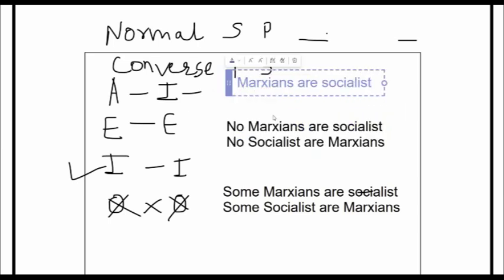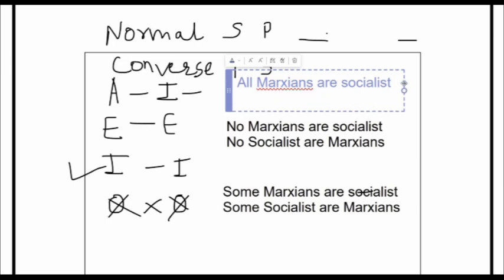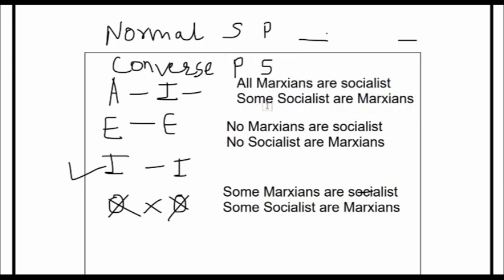I'm going into a lot of detail and covering all different types of combinations so that you can solve every type of question that can come. It is not necessary that they will give you some Marxians are socialist only. They can give you all Marxians are socialist also and tell you to do converse. So to do converse of A type, you have to convert it to I type. I is some socialist, because we have to interchange subject and predicate. Remember, some socialists are Marxians.